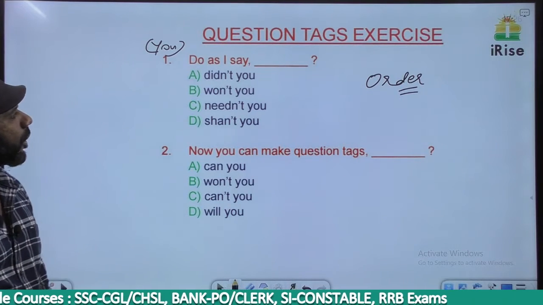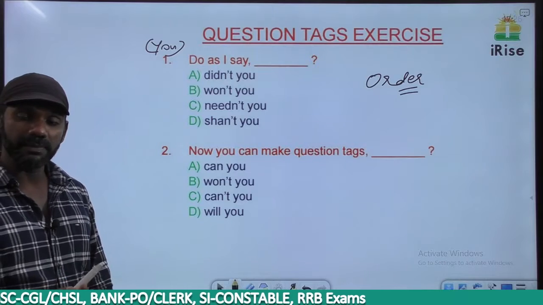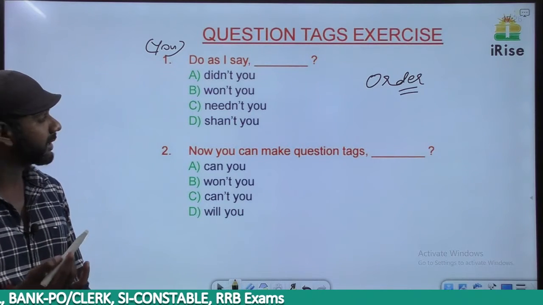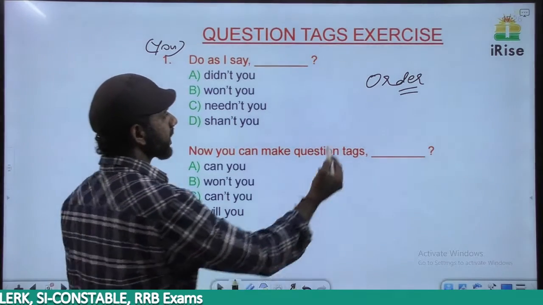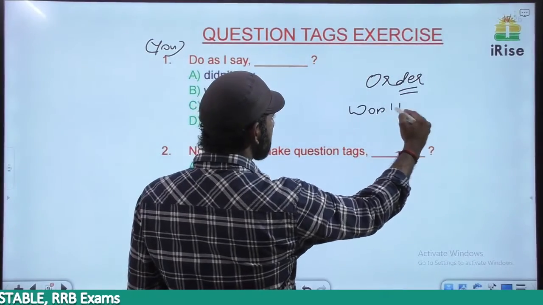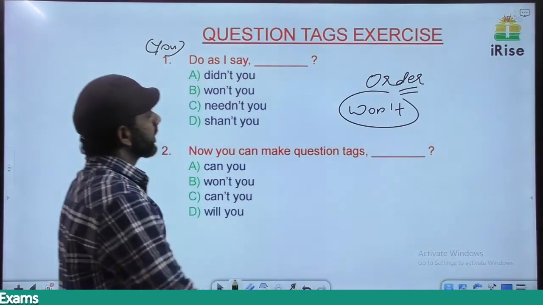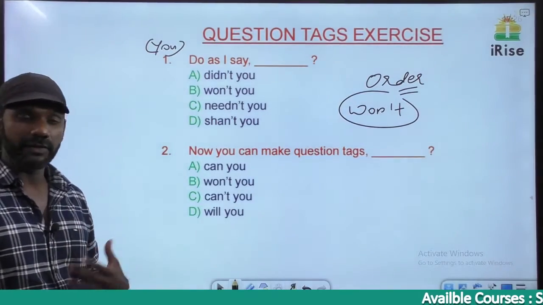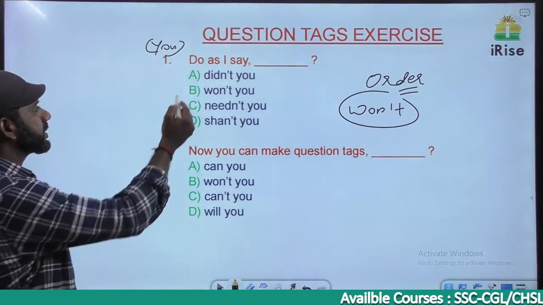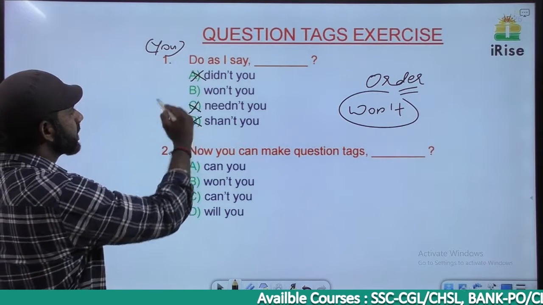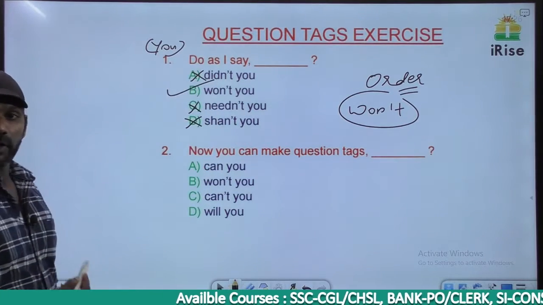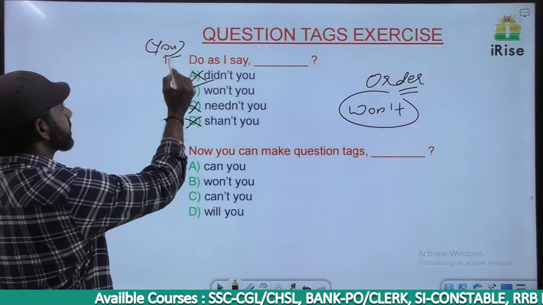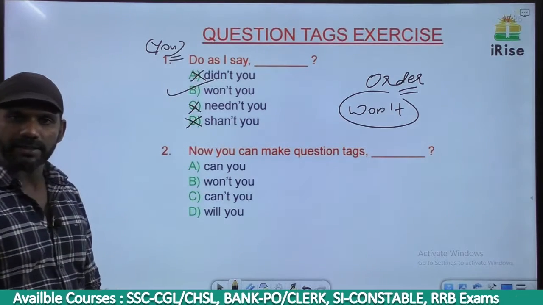In the case of an order, no matter whether the sentence is negative or positive, as we discussed, in the tag we have to use won't. Based on that, three options are eliminated. The answer must be option B. Won't you, the subject here is you. So won't you must be the answer.